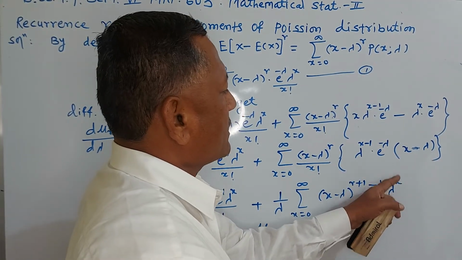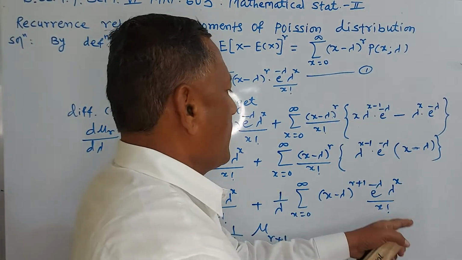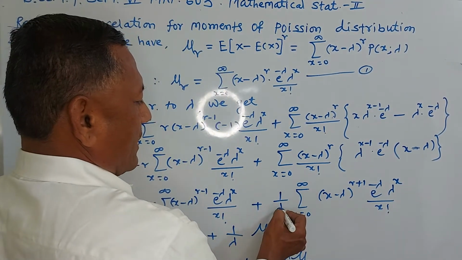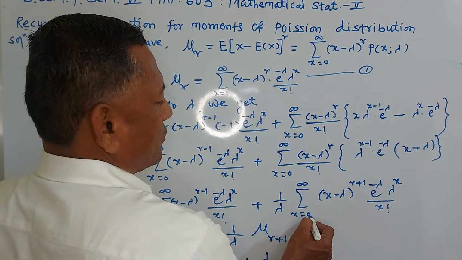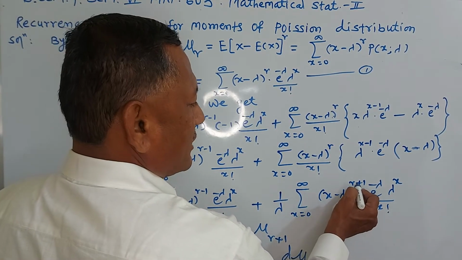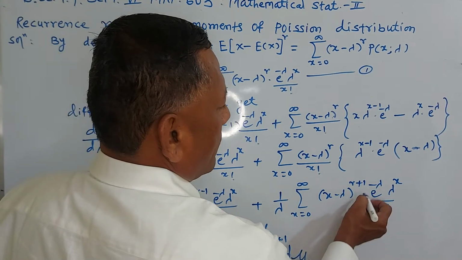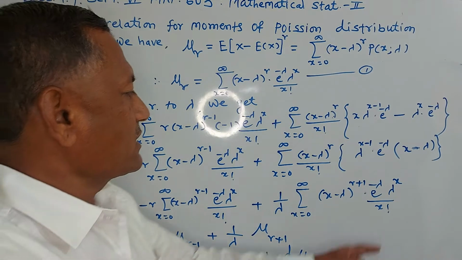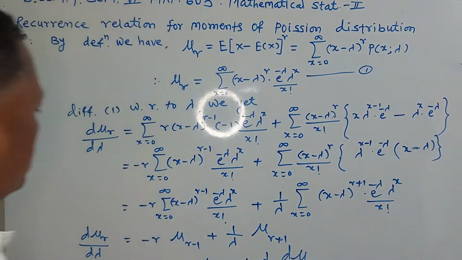Therefore lambda raised to minus 1 means 1 upon lambda, and 1 upon lambda goes outside the summation. So 1 upon lambda times the summation of x going from 0 to infinity, (x minus lambda) raised to r plus 1 into e raised to minus lambda, lambda raised to x upon factorial x.